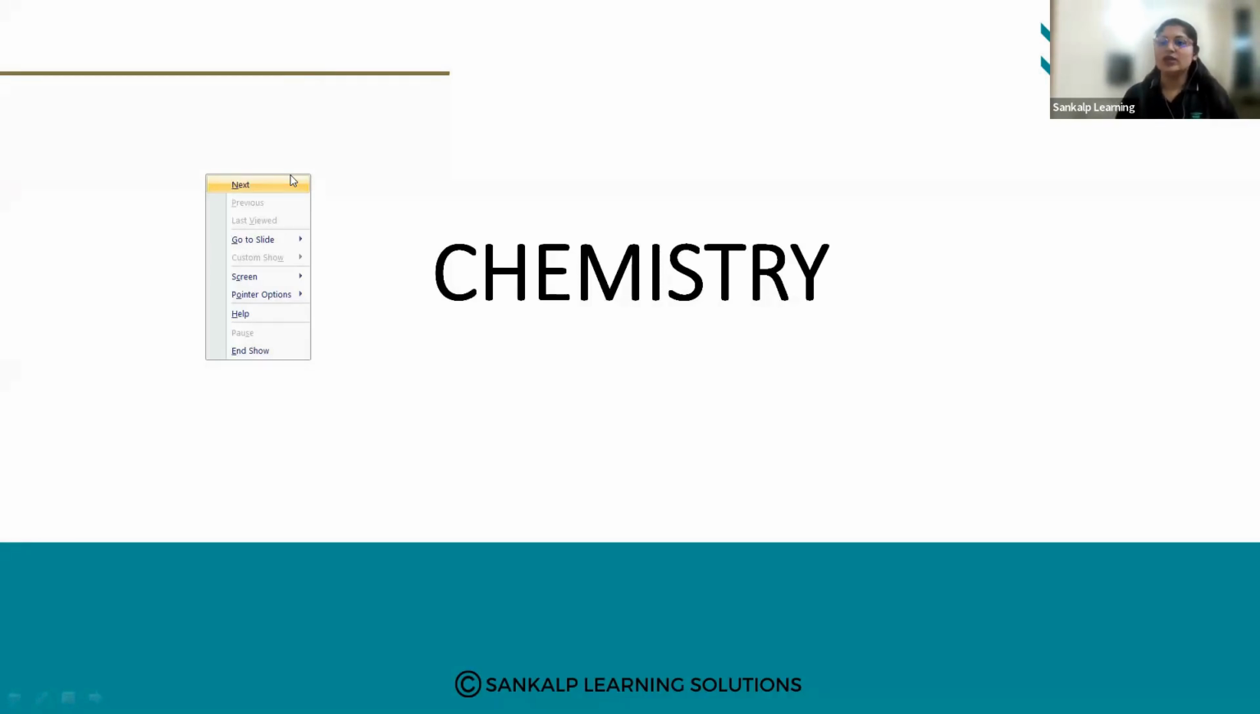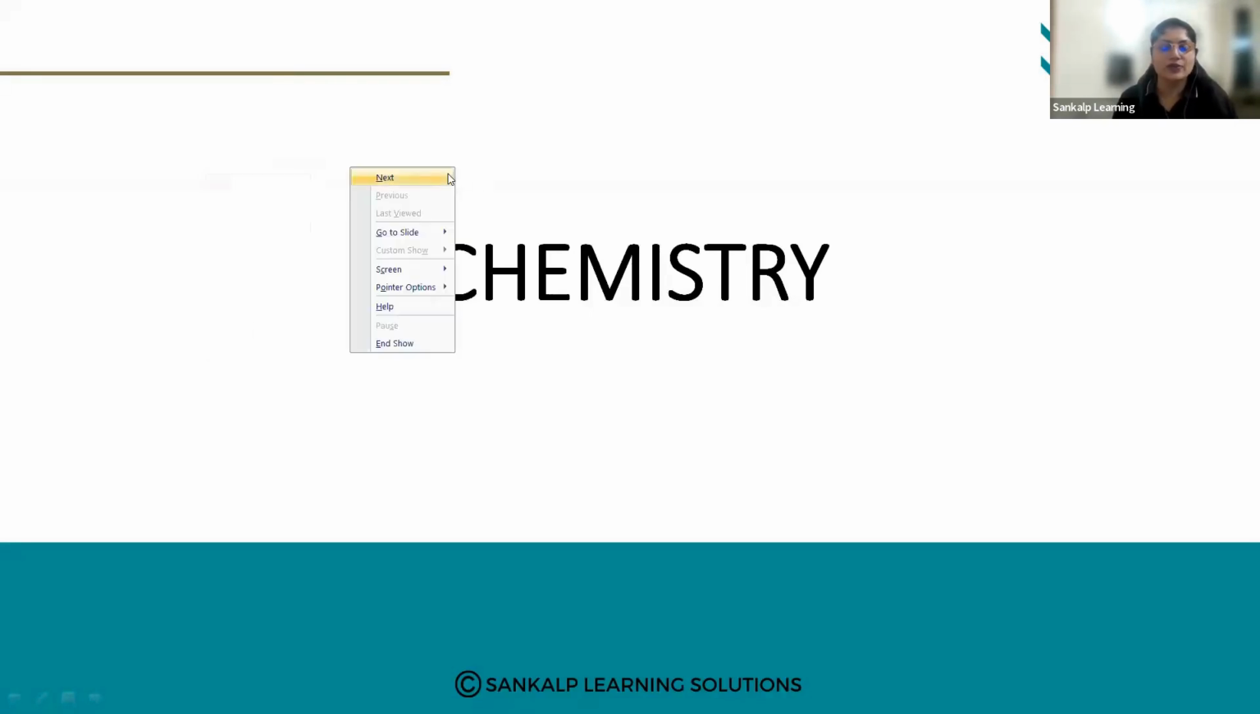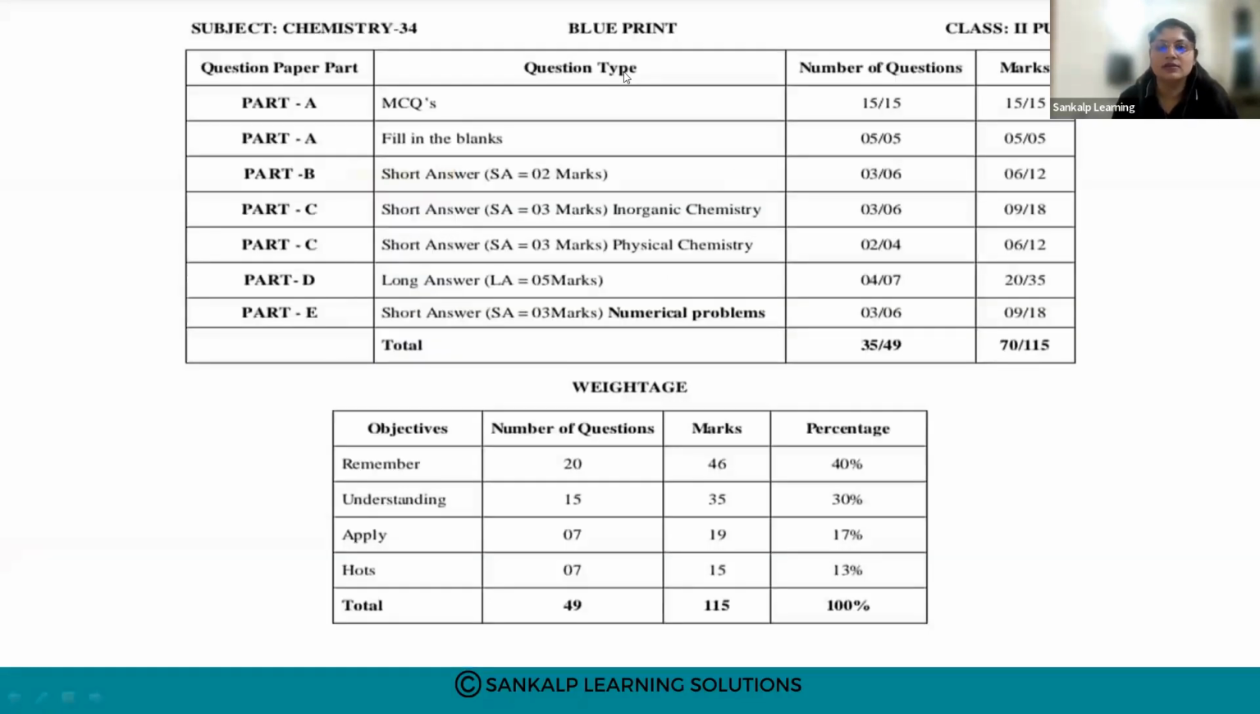As you know, the lessons are reduced. You have 10 chapters. We are going to go through the blueprint first. This is a blueprint which is released by the PU board. This is a blueprint for PUC 2, PUC second year, chemistry. This is the question paper pattern.